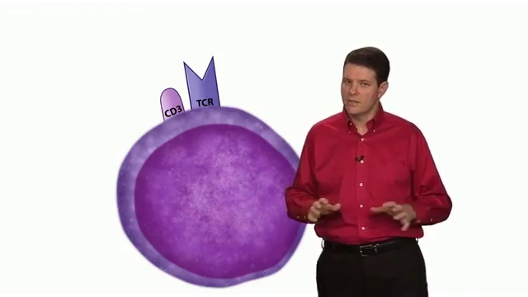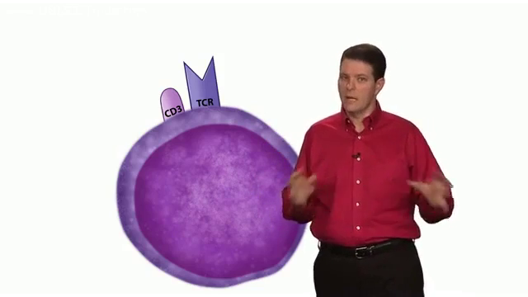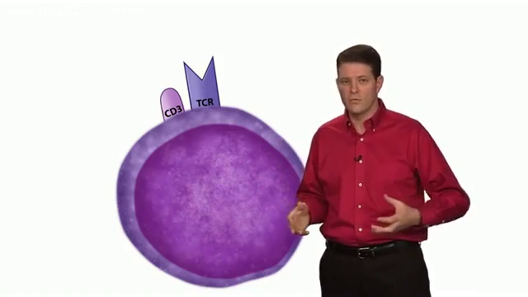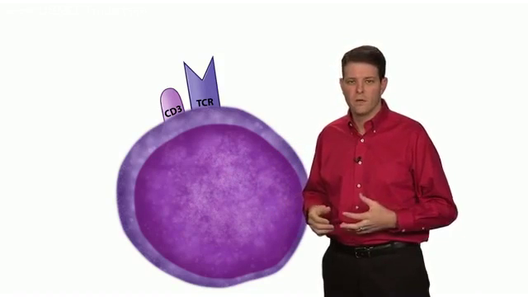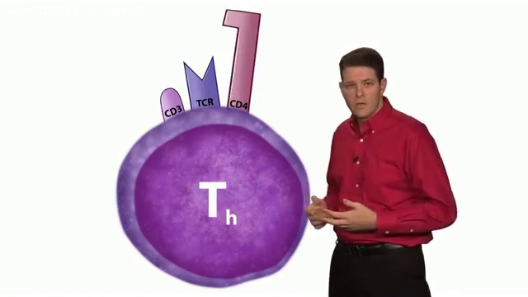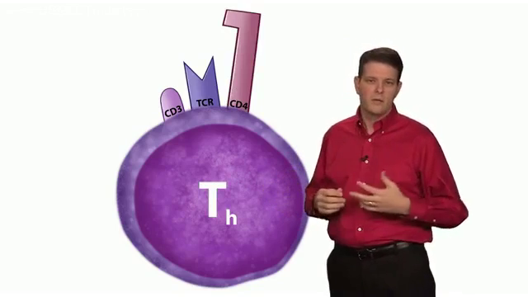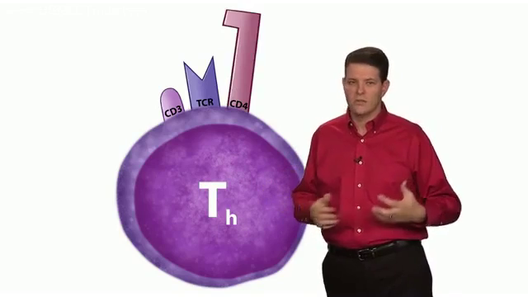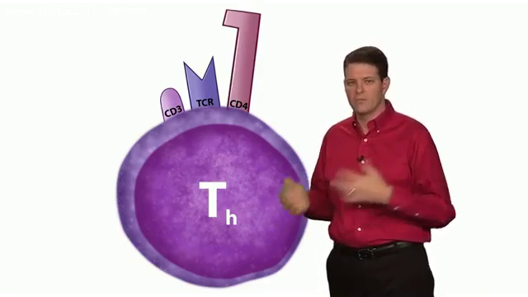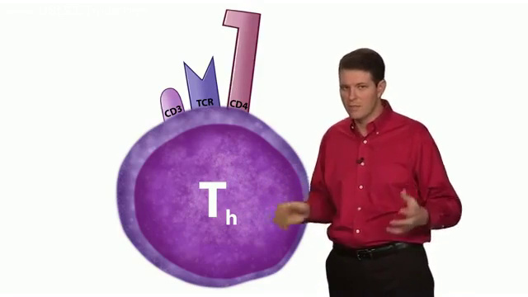Now, just in case you thought this was getting too simple, there are different types of T cells, which can also be differentiated by their surface markers. We mentioned helper T cells. Helper T cells have a CD4 surface marker. They're sometimes abbreviated TH, so sometimes they get called T helper cells. Helper T cells or T helper cells, same thing.